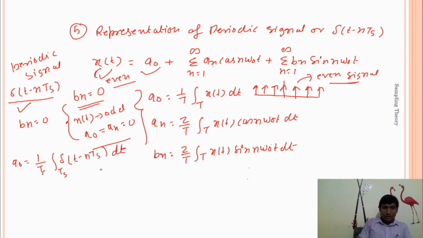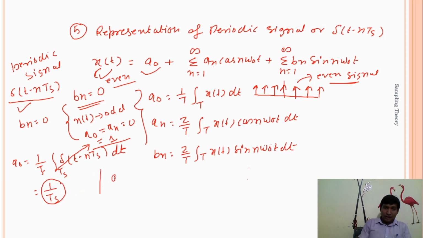For this particular Ts, the area under the curve is equal to 1, because this is the delta signal. When t is equal to nTs, this is 1. It means the area under the curve is equal to 1, and this delta is only defined at t equal to nTs. So a naught is equal to 1 divided by Ts.